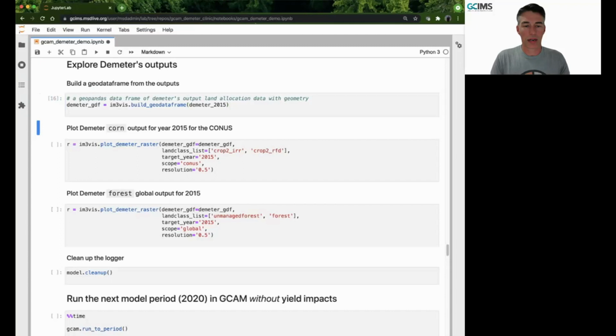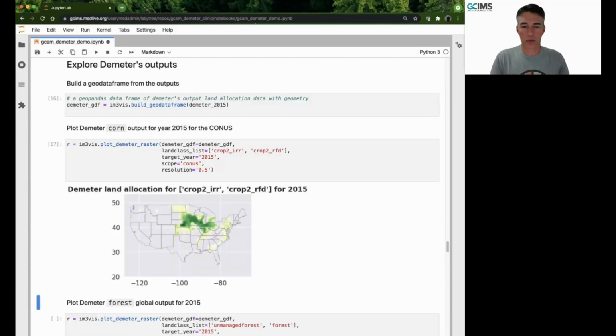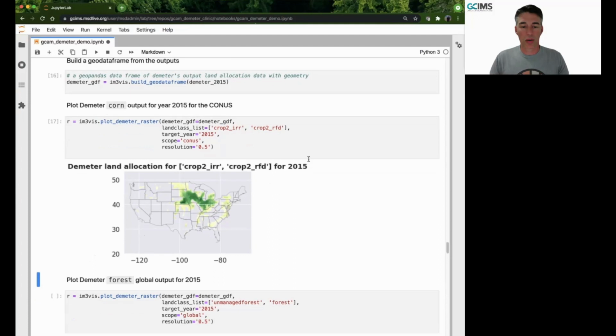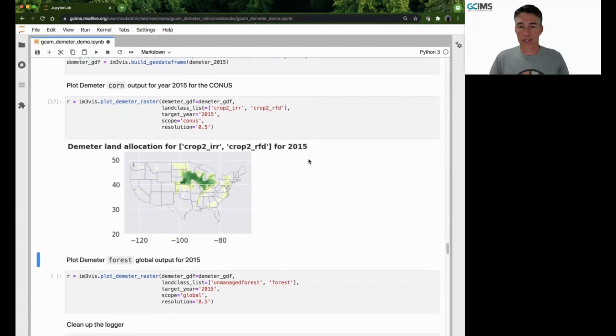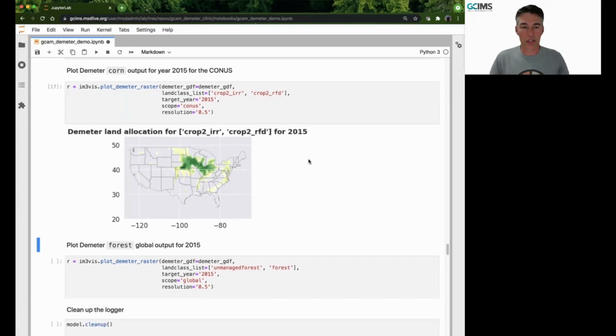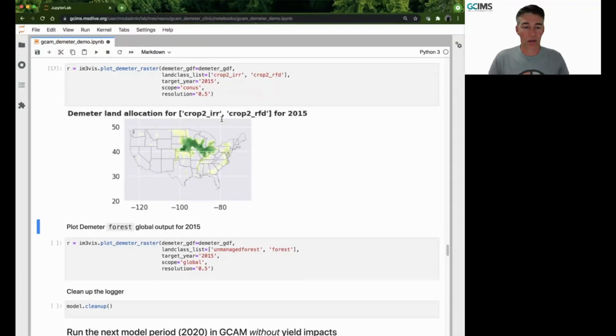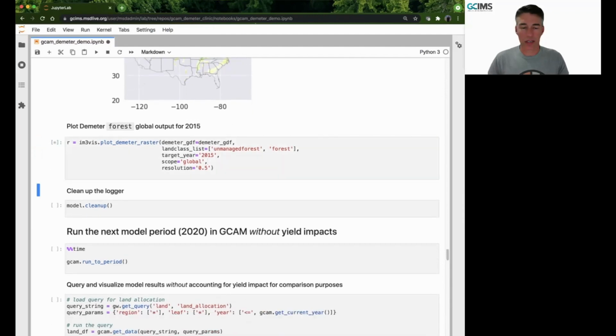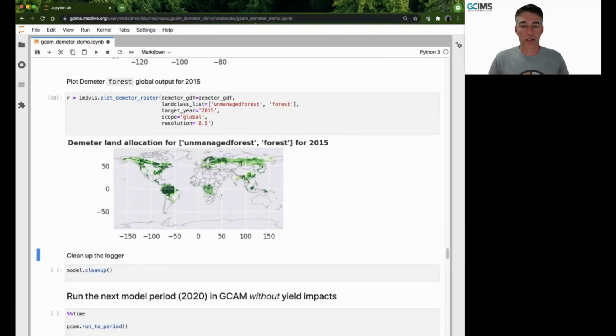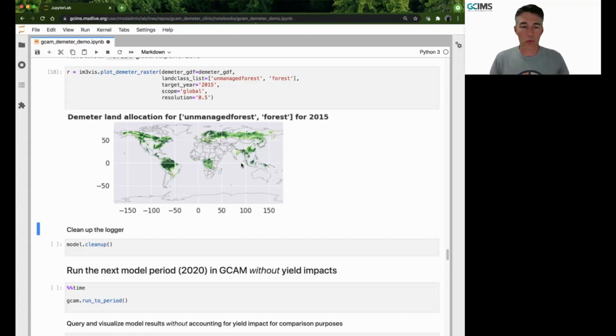All right, we're building our geodata frame, which is a georeferenced data frame for use in generating these plots from Demeter's results. Here we show now, instead of the regional allocation of land, a gridded representation of, I believe this is crop two, so corn, for irrigated and rain-fed crops. And it seems to be where we would expect. And then if we check out forest and the gridded representation of forest for the globe, again, kind of what we would expect to see there.